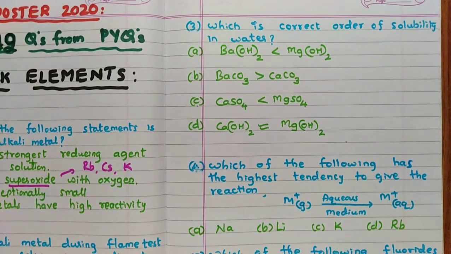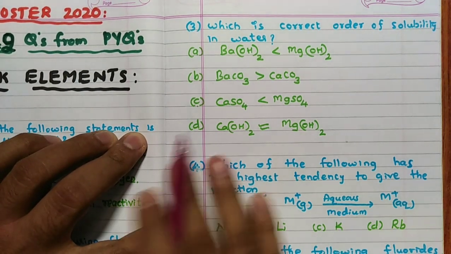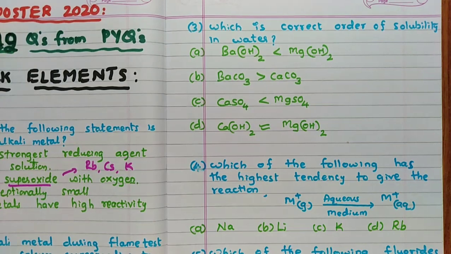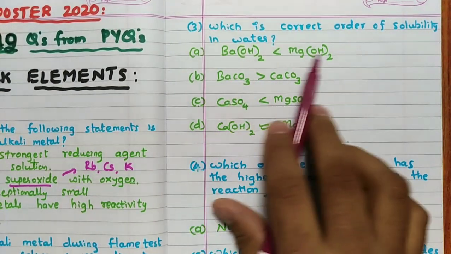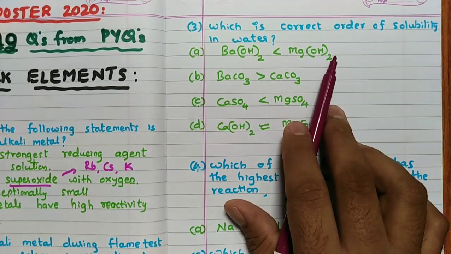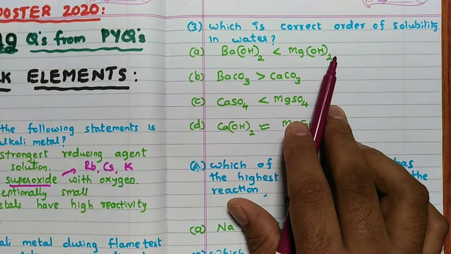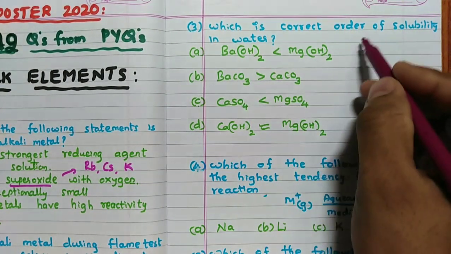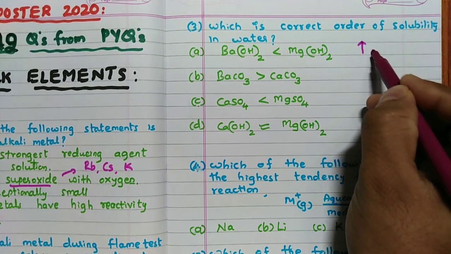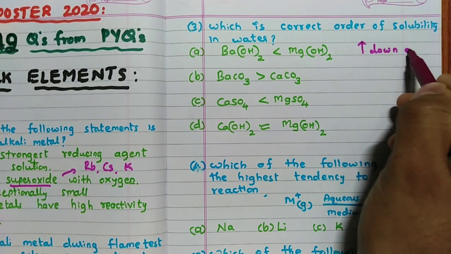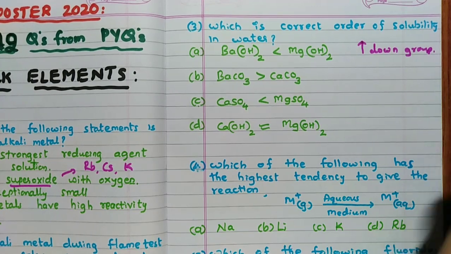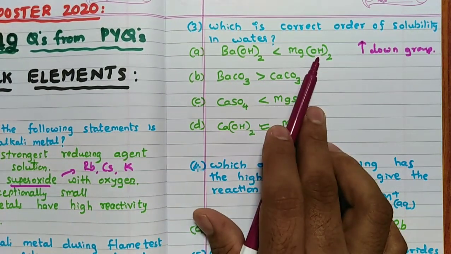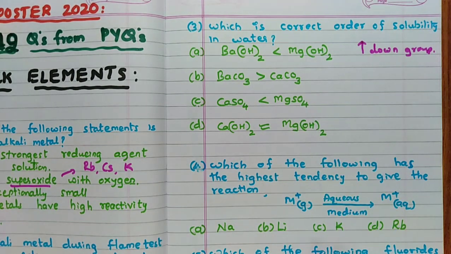Which is the correct order for the solubility in water? One thing is very clear: remember, the solubility of the hydroxides increases down the group. Down the group means barium should have higher solubility than magnesium. Hence this option is wrong.